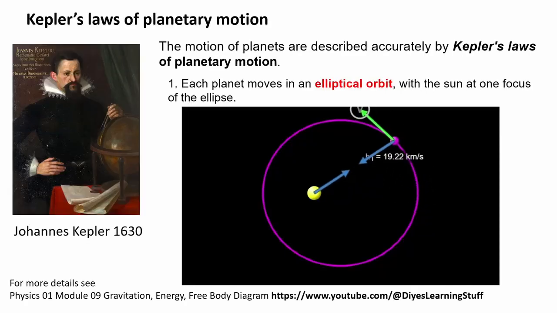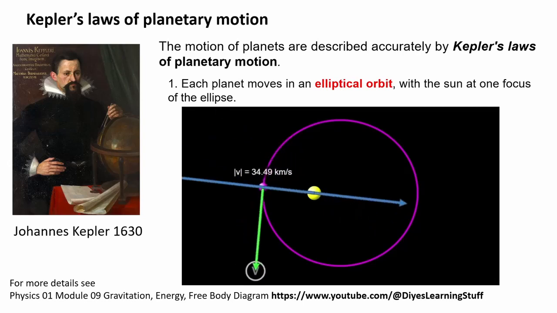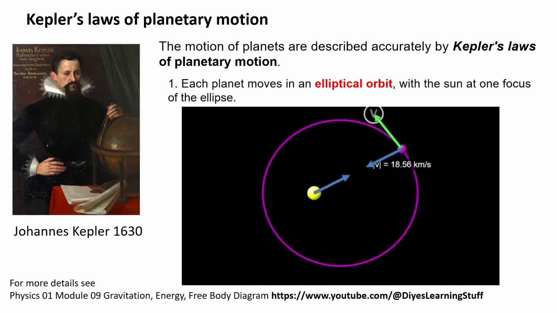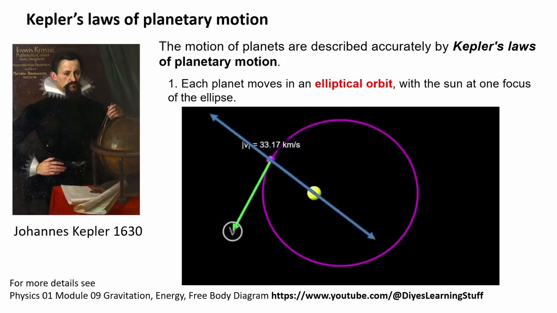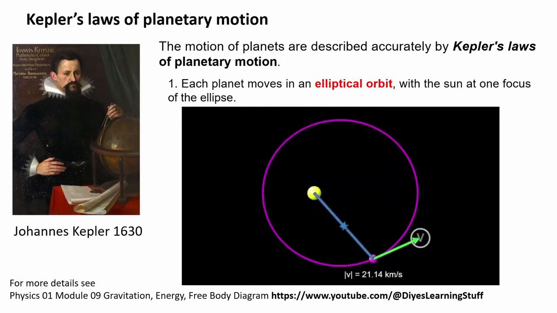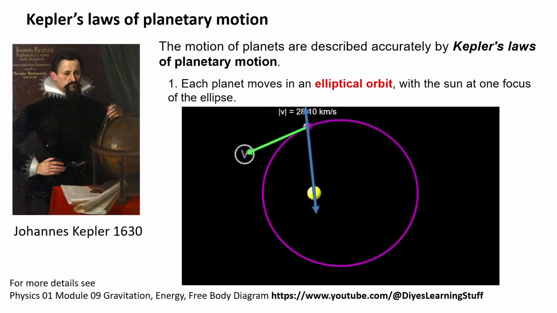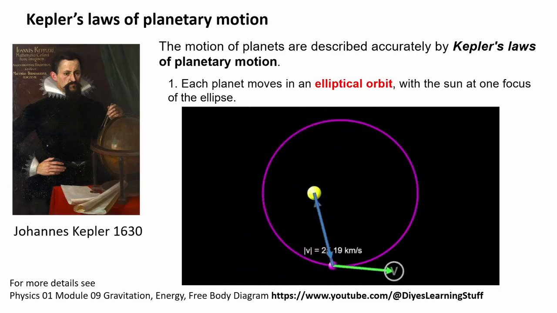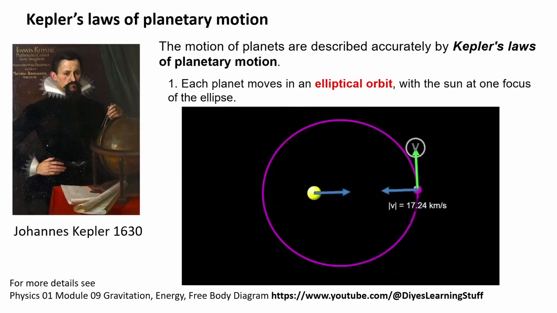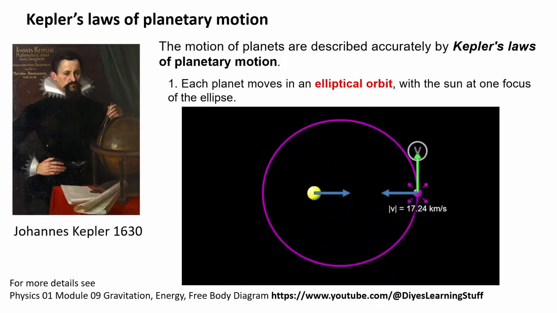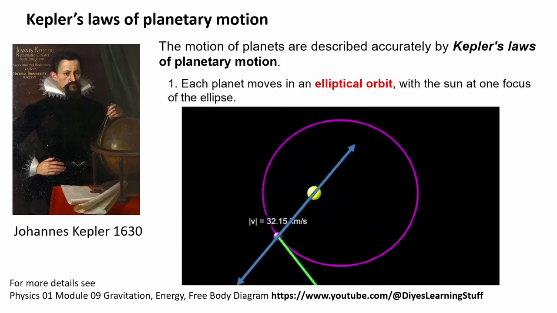Johannes Kepler was a German astronomer, mathematician, astrologer, natural philosopher, and writer on music. He contributed significantly to the scientific revolution and is best known for his work on planetary motion. The motion of planets is described accurately by Kepler's laws of planetary motion. These empirical laws are mainly based on the data collected by Kepler's mentor Tycho Brahe. The first law states that each planet moves in an elliptical orbit, with the Sun at one focus of the ellipse.